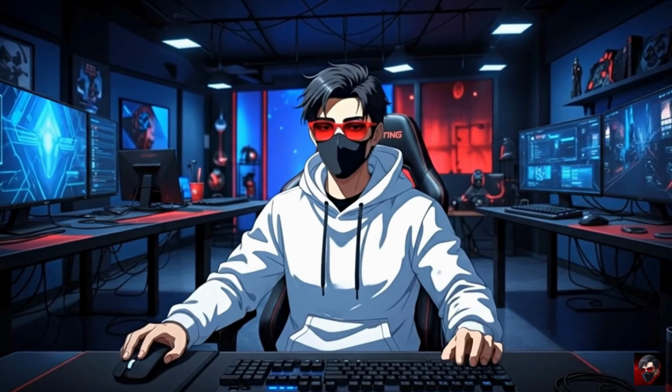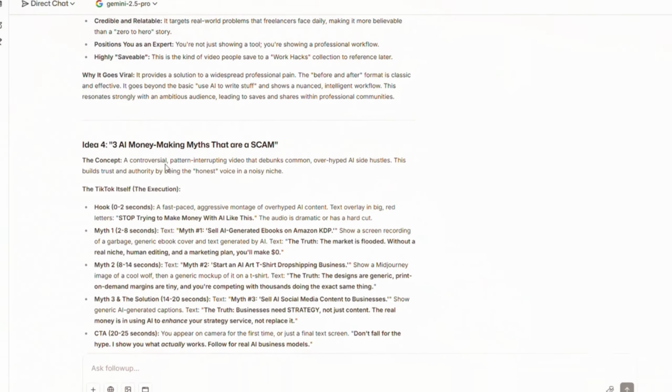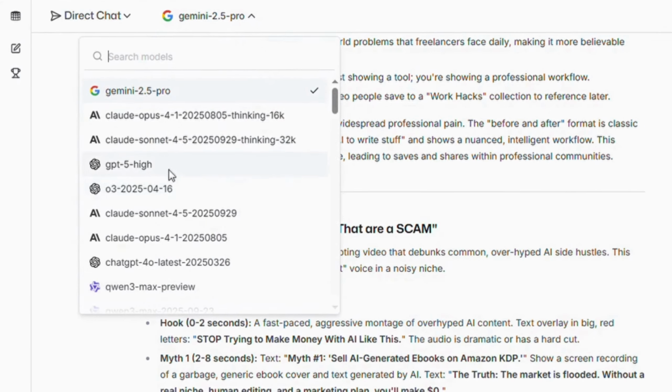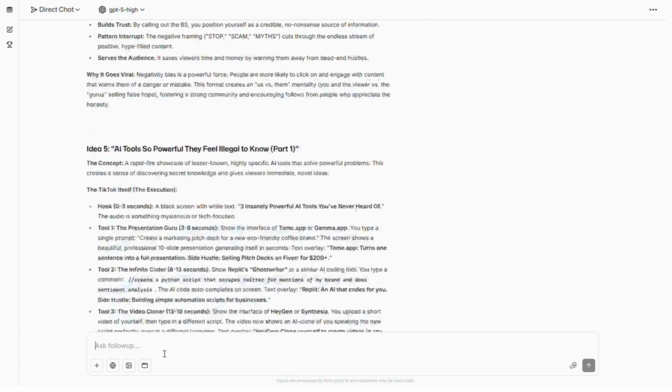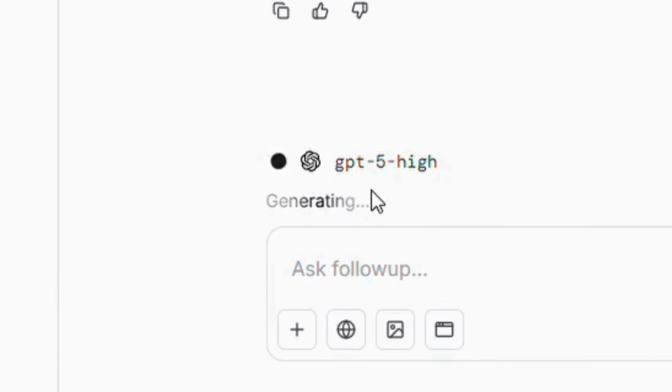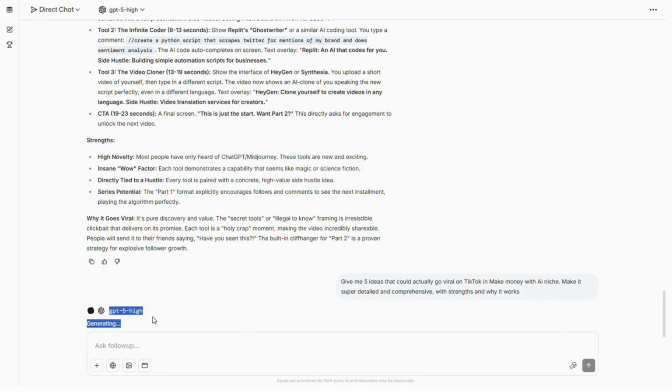And let us try a different model right here. So I'm choosing GPT-5 High and let's start with that. All right, so as you can see that now the website has switched the model to GPT-5 High.